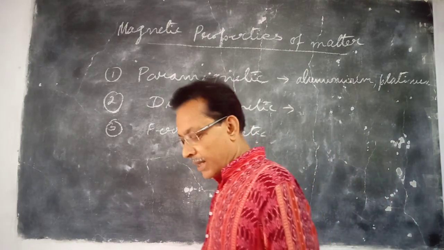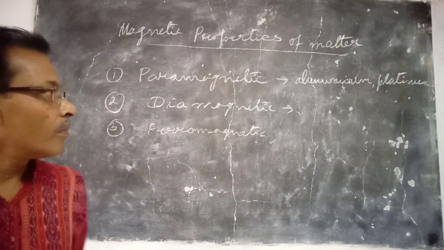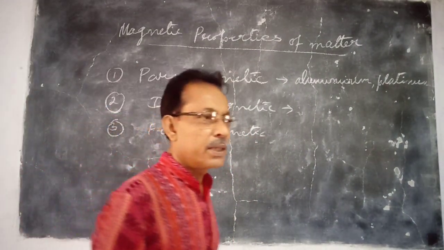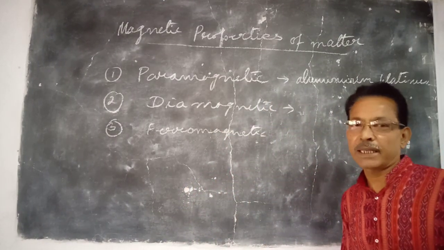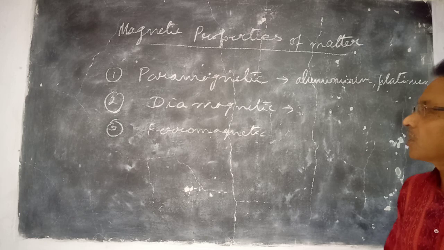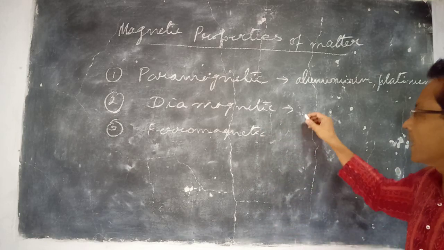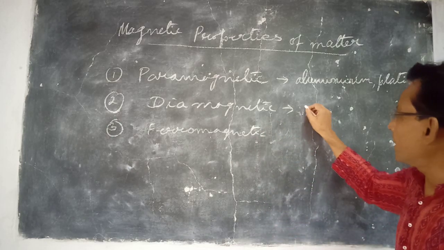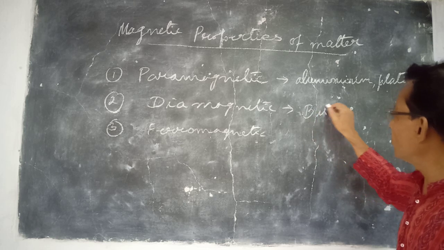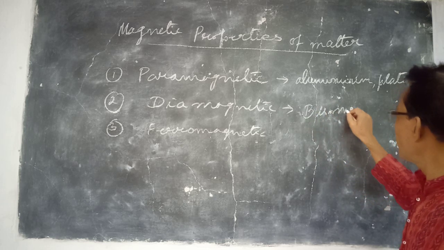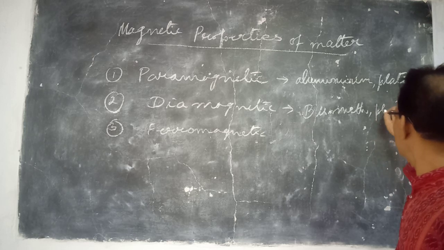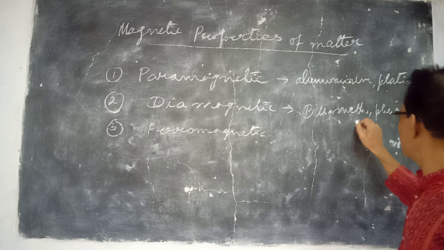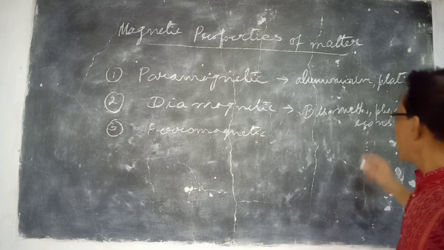Now, diamagnetic substances are those which are repelled by the magnet, and when placed in an external magnetic field, they are repelled by the stronger part of the magnetic field. The famous example is bismuth. Bismuth and phosphorus, antimony, etc.